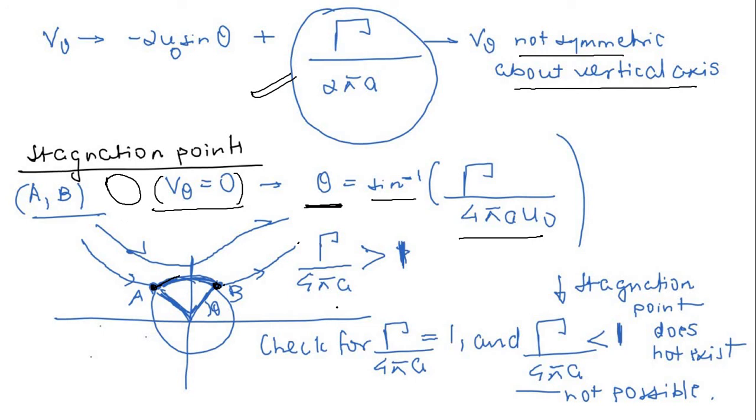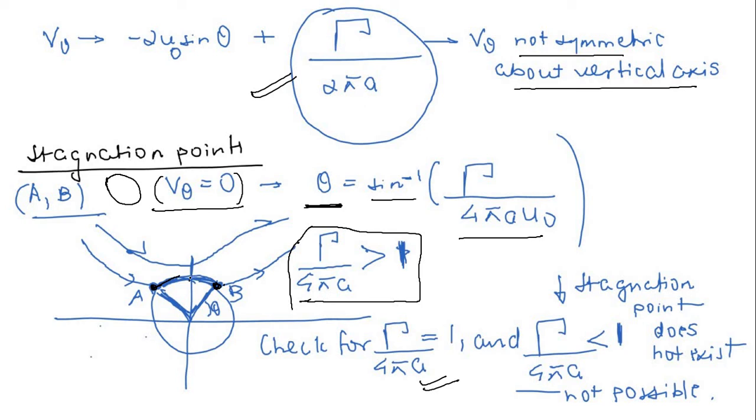Similarly, these are different cases basically. So similarly, you check this. If this is equal to 1, what will happen in this case? I will give you a slight idea. In this case, all the streamlines will similarly combine to a particular point, because once it is 1, this term is 1, theta is 90 degrees.